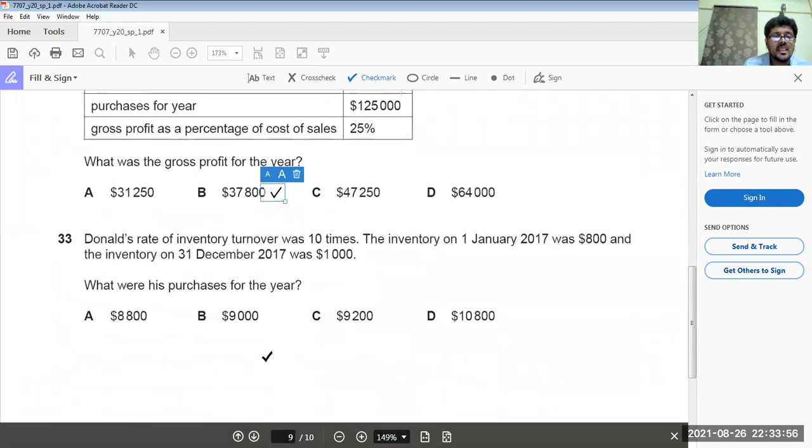Okay. 33. Rate of inventory turnover is 10 times. The opening inventory was 800 and inventory on 31st December was 1,000. First we have to calculate the purchases, so we need to know the cost of sales. Cost of sales is very easy. We take the average inventory: 1,800 divided by 2 is 900. 900 multiplied by 10 gives cost of sales of 9,000, plus closing inventory 1,000 minus opening inventory 800. Total purchases is 9,200. C option is the answer. Done.